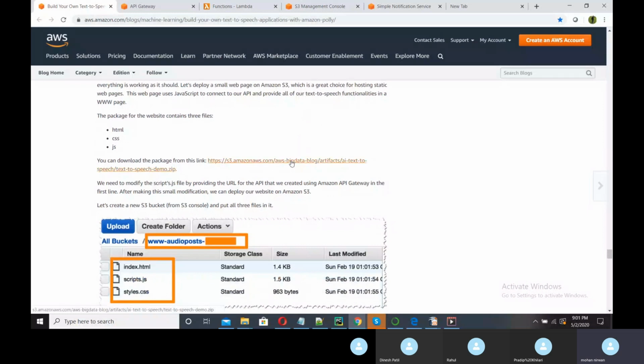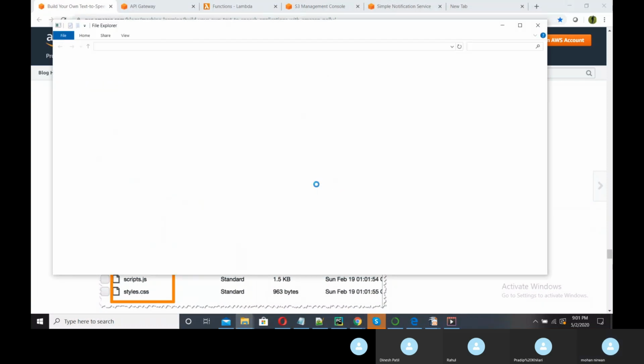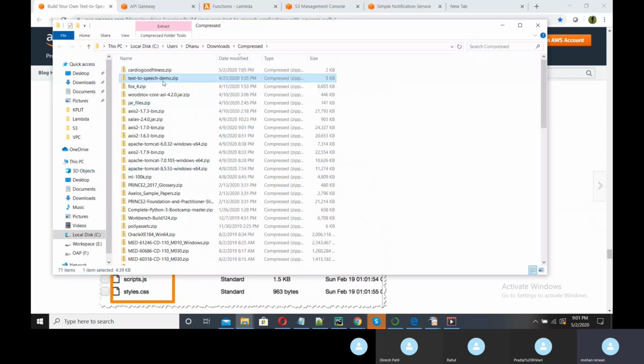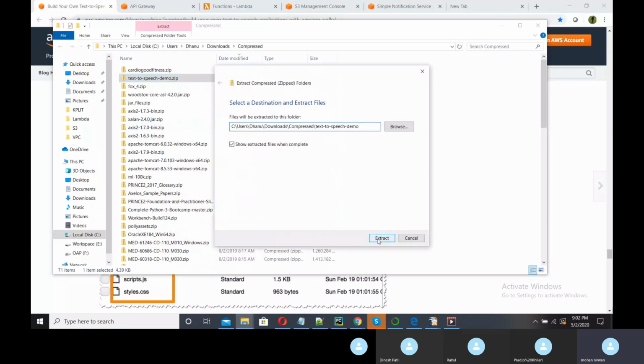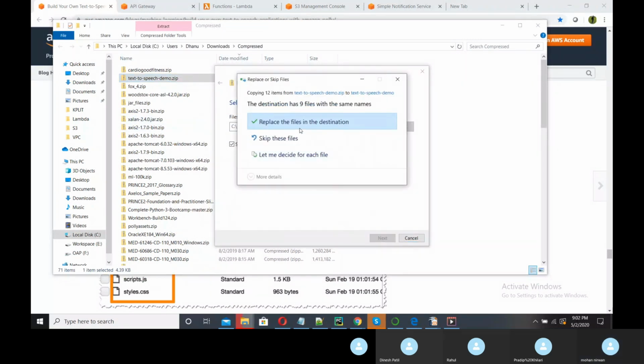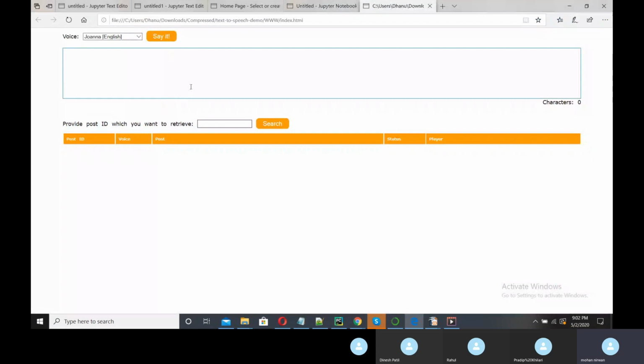Now we need to download our front end. So open folder. This is the front end, the text to speech demo. Extract all. Replace the file destination, and there is the front end. So the front end looks like this.